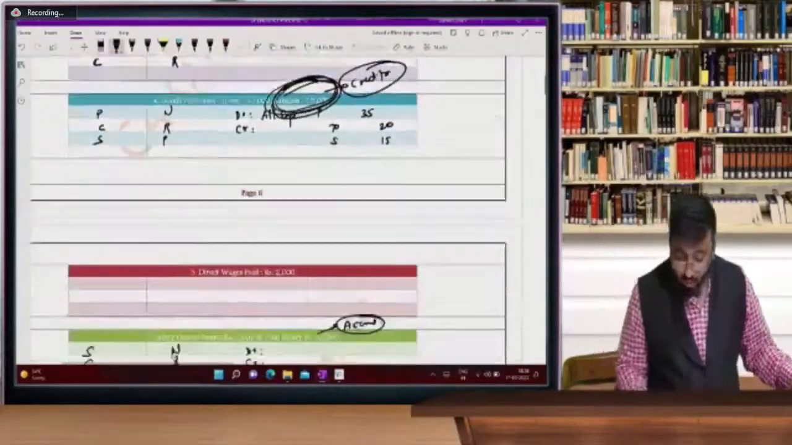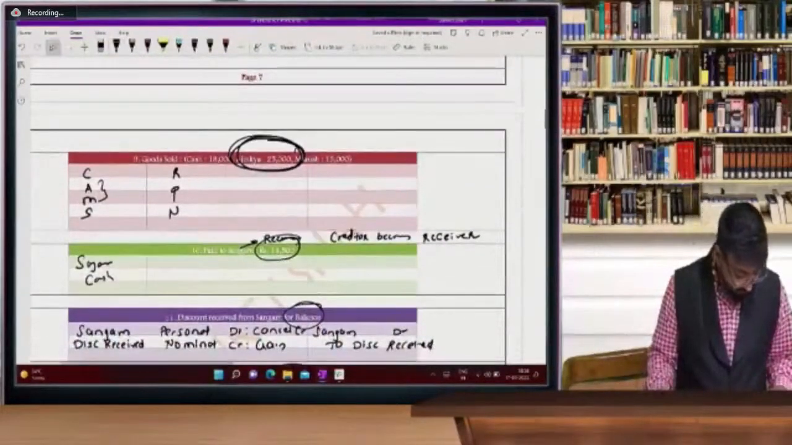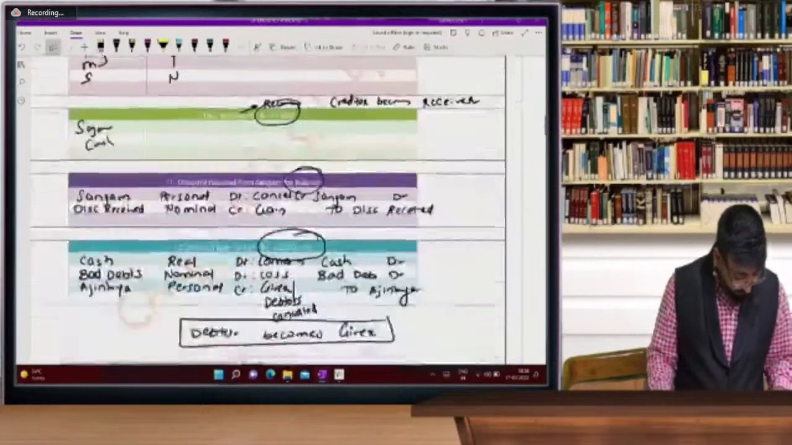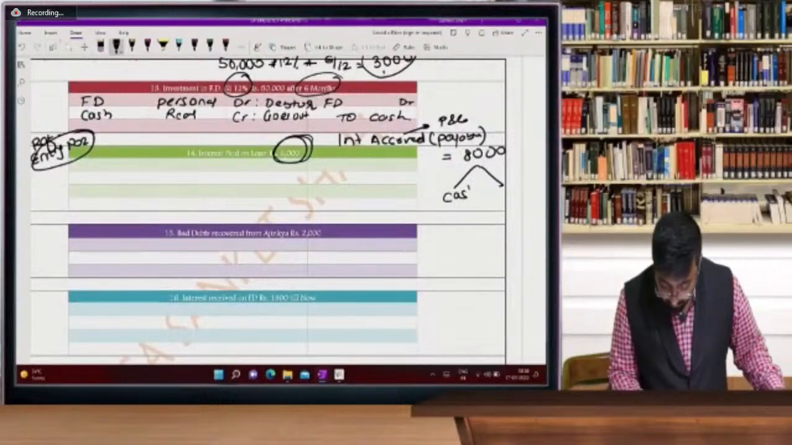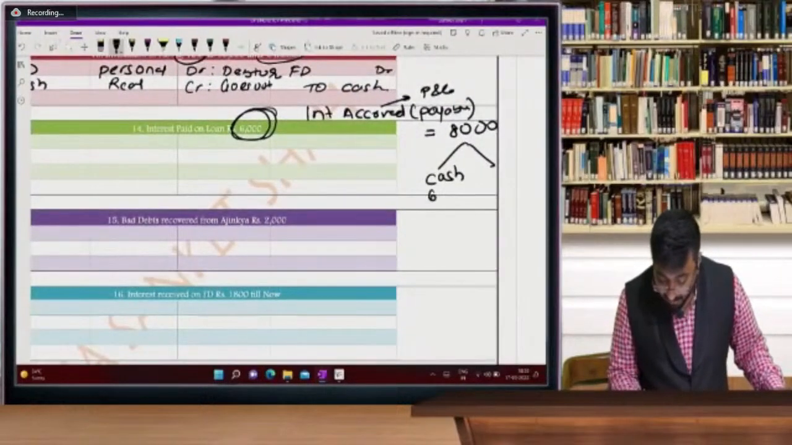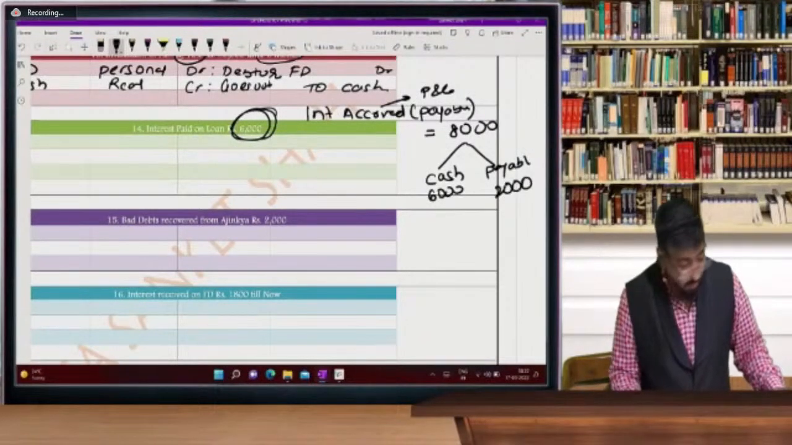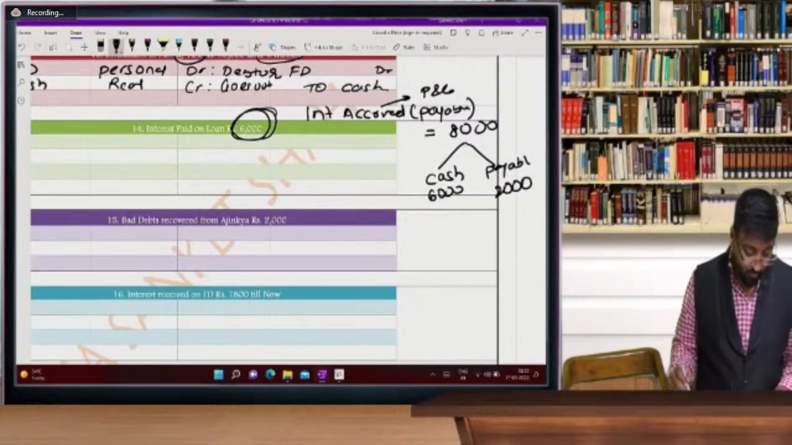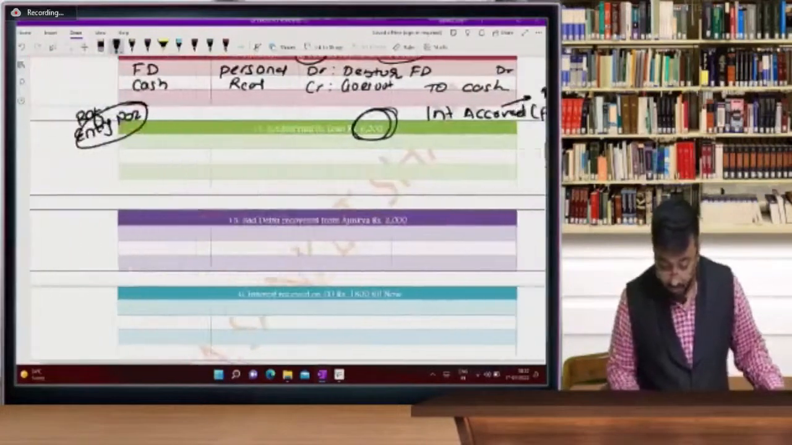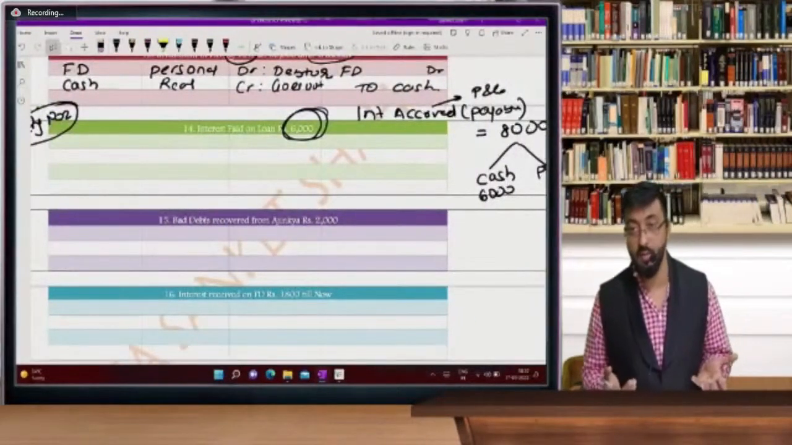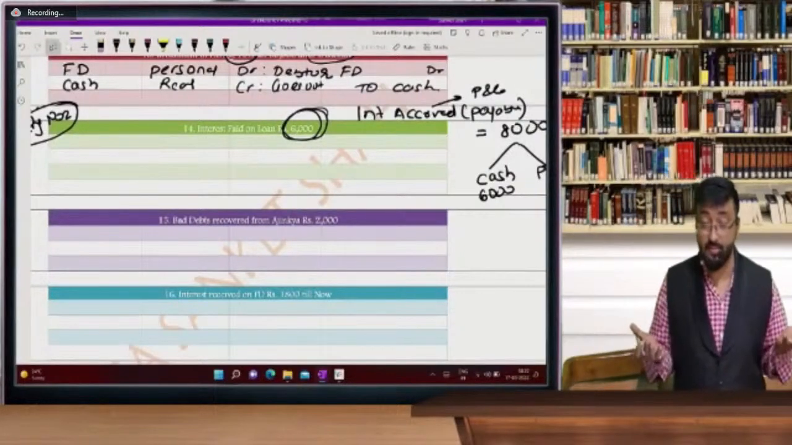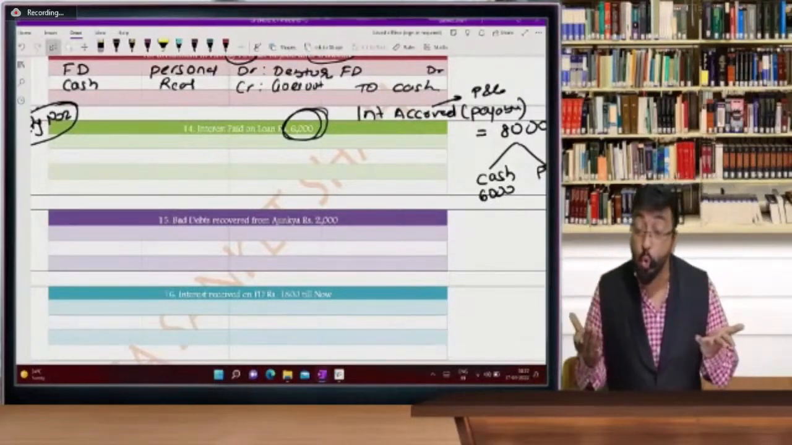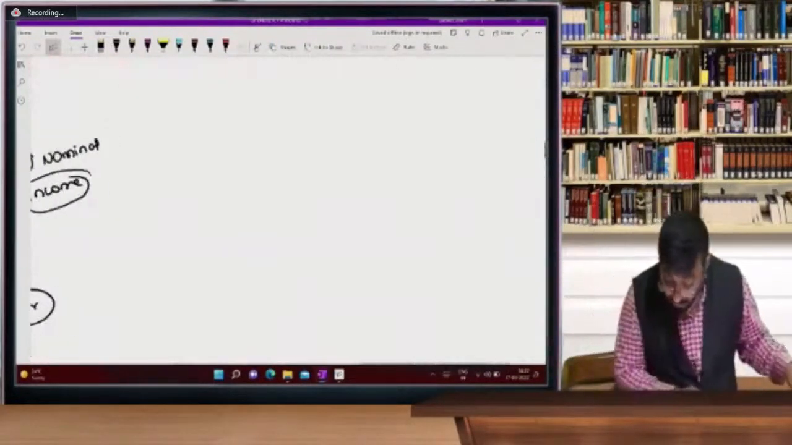₹1 lakh into 8%. Out of that, you paid cash of 6,000 and still payable 2,000. What is more important? 8,000 is accrued, sir. During 1 year, I have to pay interest 8,000. So beta, in P&L account, now visualize this.